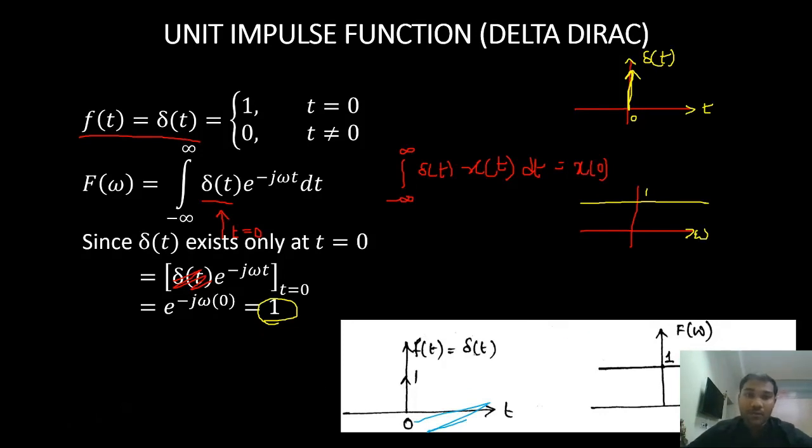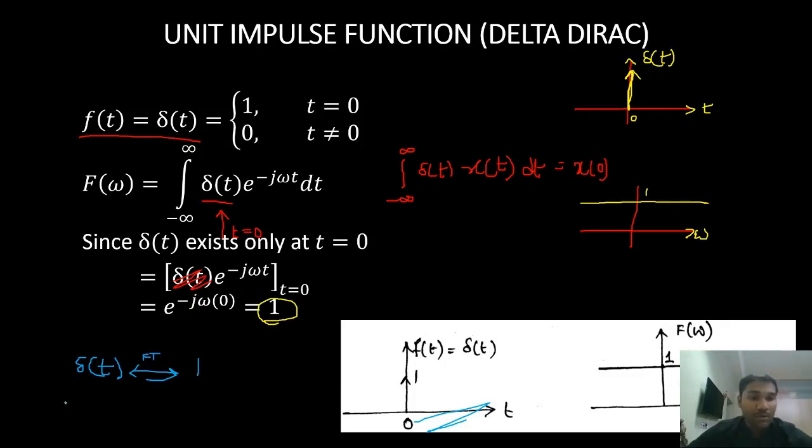So what is the Fourier transform pair? The Fourier transform pair is: del of t has the Fourier transform 1. That is the Fourier transform pair. So these pairs we should remember.